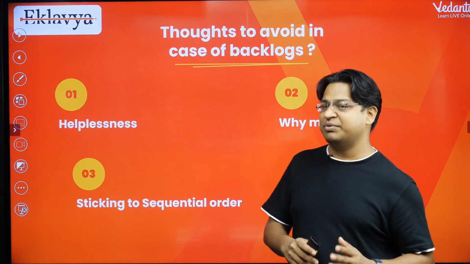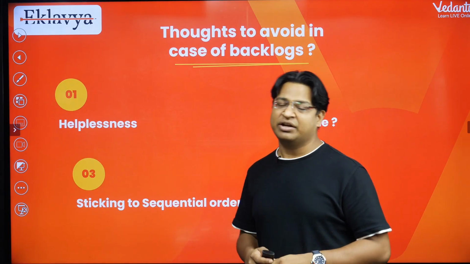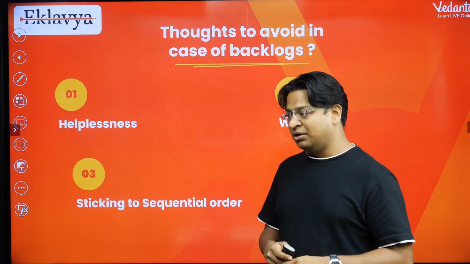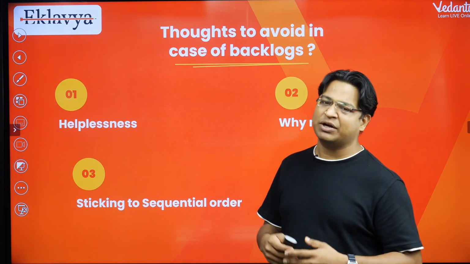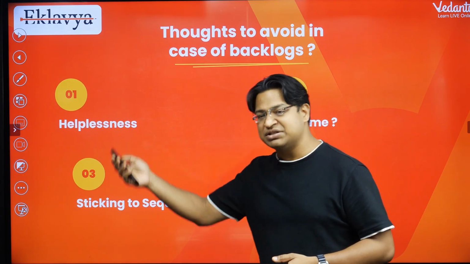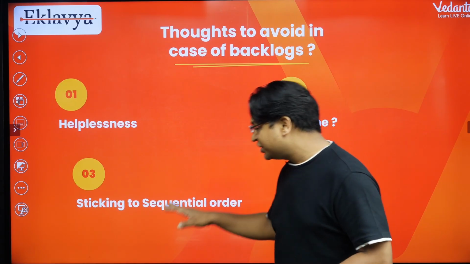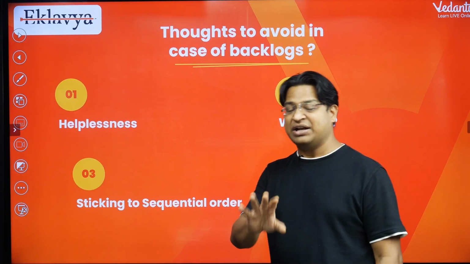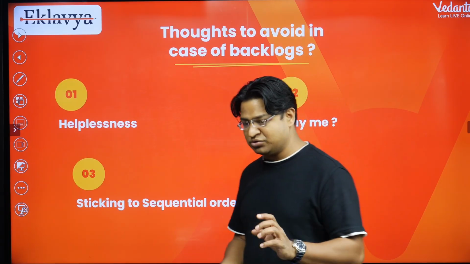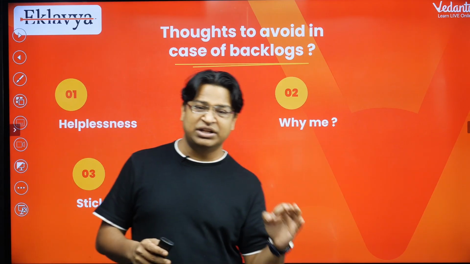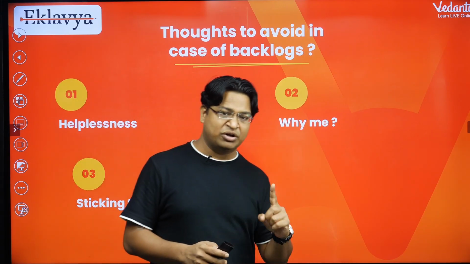So I will first finish my chapter 3, and then I will start watching the replays of chapter 4. But then chapter 4 becomes backlog. By the time you reach chapter 4, chapter 5 has started, and this goes on, and the backlog becomes a never-ending thing. So don't decide to stick to a sequential order; I will tell you how you have to eliminate your backlogs. The decision that I will stick to the sequential order may not be the right decision.